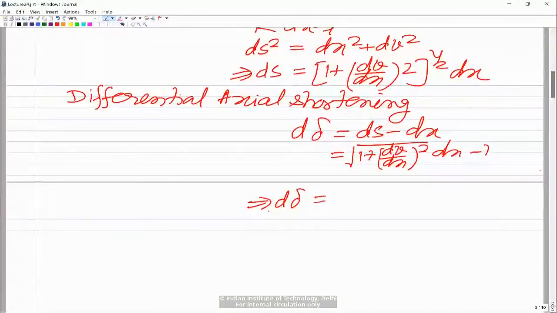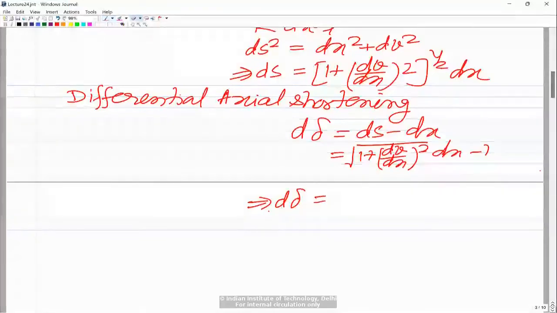Now we can use the Taylor series approximation for the first term. I know that the minus 1 is actually dx.